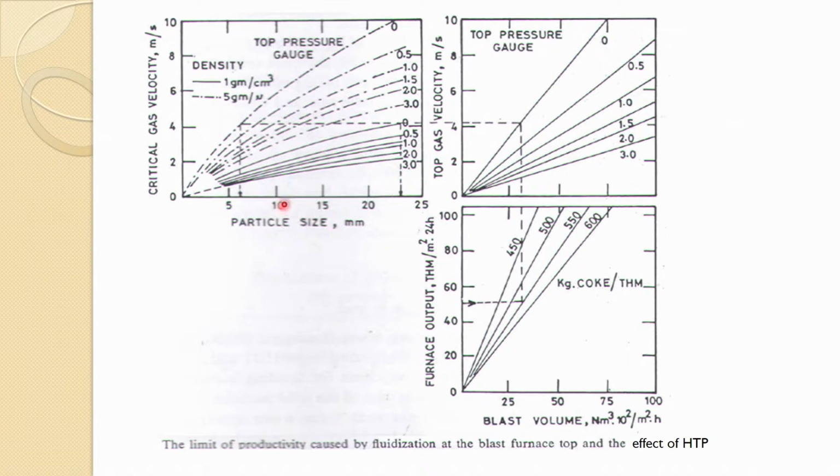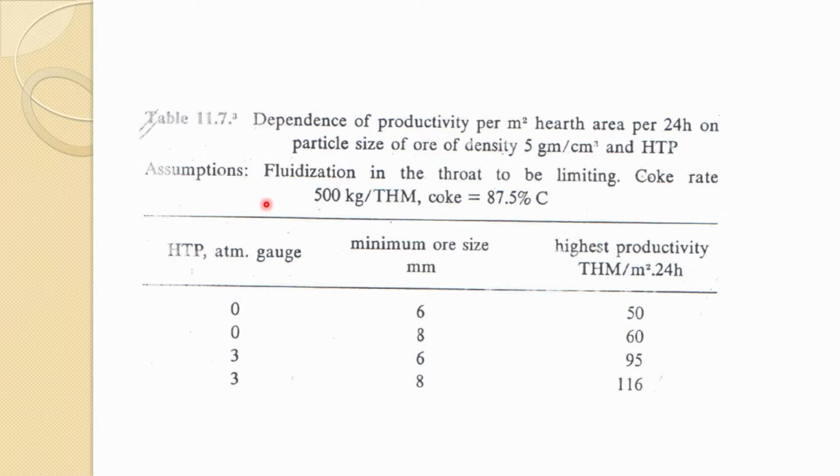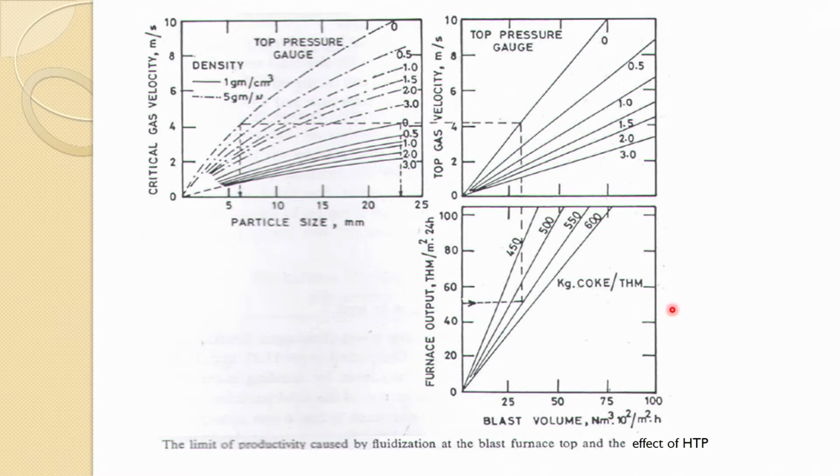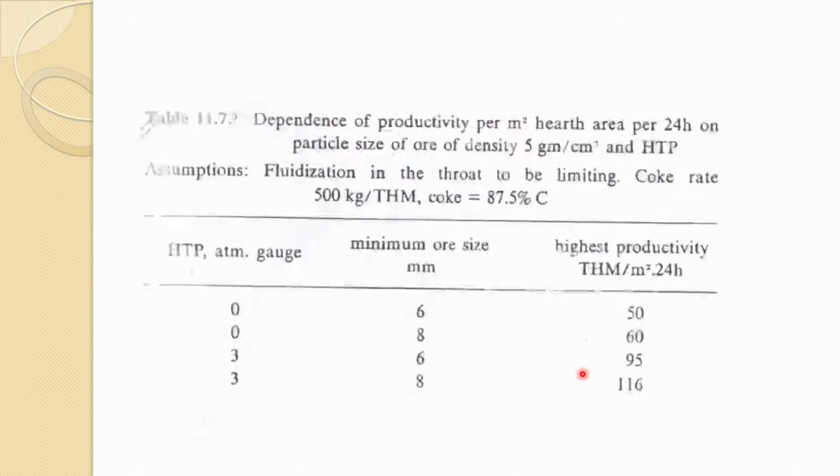Mostly, as we said, 10 plus millimeter size is a good one, and so a higher production rate of 50, but if your ore size is 8 millimeters, you see your productivity is increased. You can even go in a reverse way and check it, and you can see your furnace output will increase.